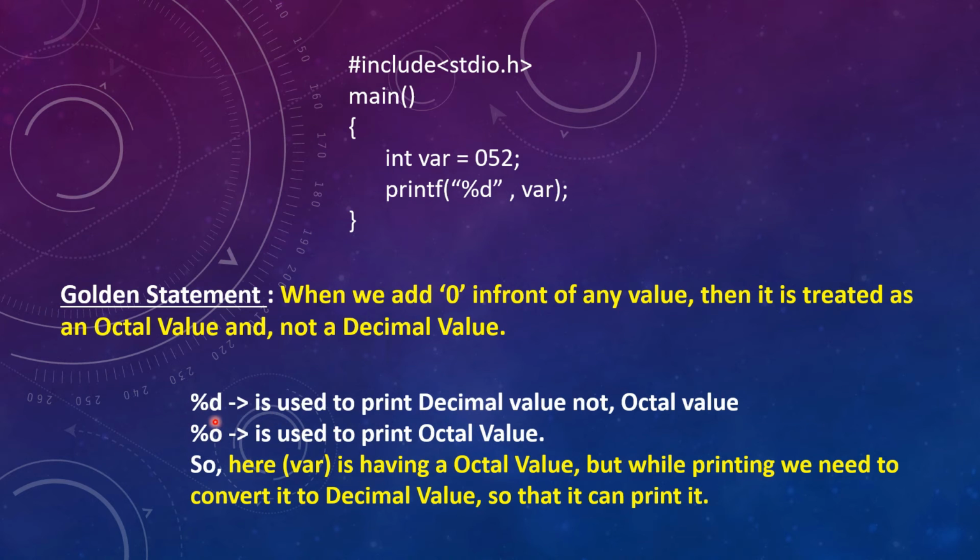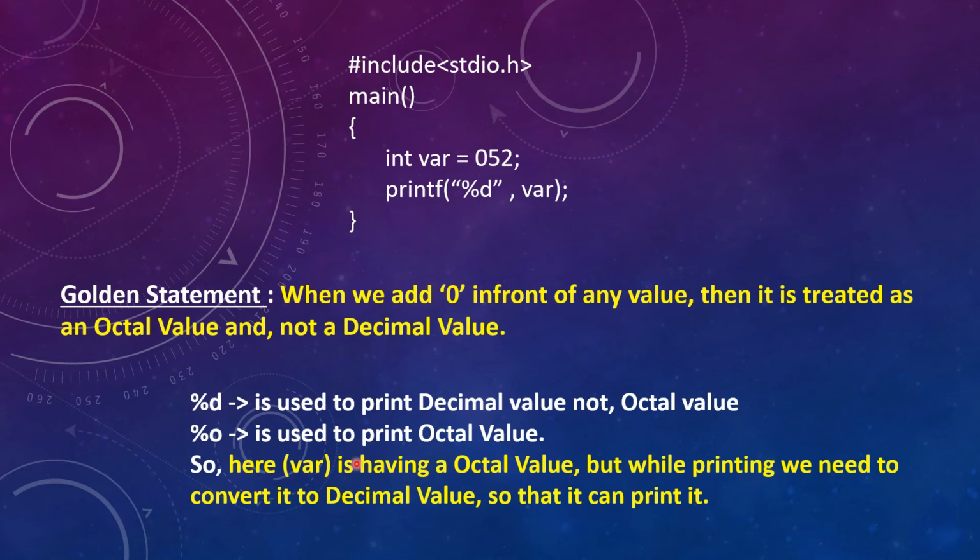As I said here, %d is used to print decimal value, not octal value. %o is used to print octal value. If here it would have been %o, then it would have successfully printed 52 on the output console, because 52 is an octal number and we are printing an octal number, correct?